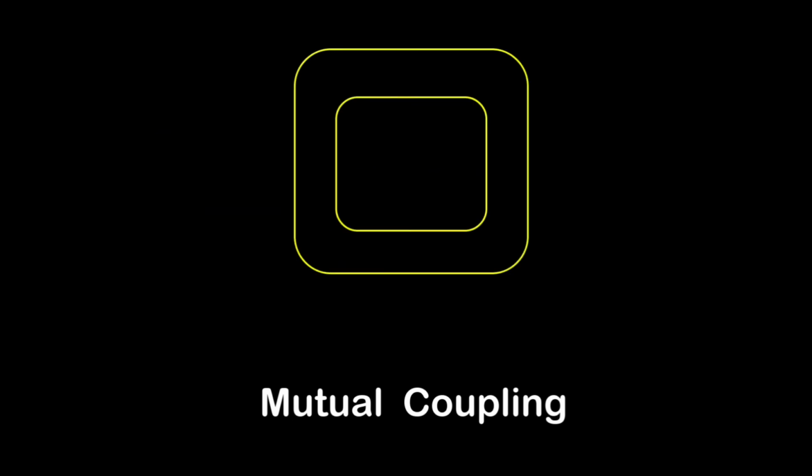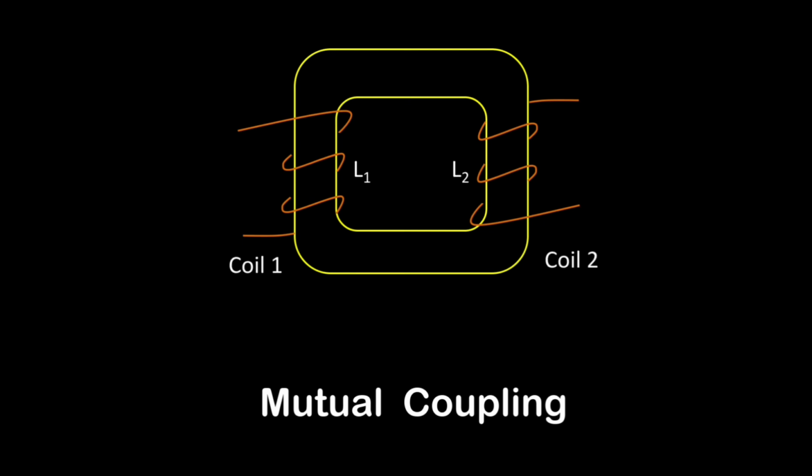Now the next part: if you want to write the equations, suppose we have two coils, coil number 1 and coil number 2, and simultaneously we flow currents I1 and I2 through them. I1 flows through coil 1 and I2 flows through coil 2. So I1 will produce its own flux, and similarly I2 will produce its own flux. Let those fluxes be phi1 and phi2. Phi1 is the flux produced by coil 1 and phi2 is the flux produced by coil 2.